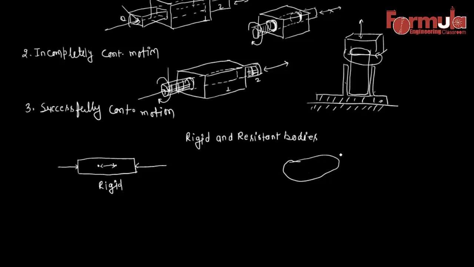This belt is a semi-rigid body. Obviously when we apply some force over here, there is a change in the shape of the belt. So this is not a rigid body, but a semi-rigid body. But when we apply this belt on the pulley system, over these two pulleys, obviously in this case the belt is in tension.